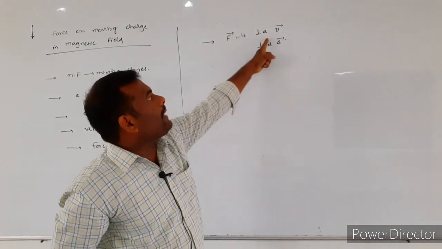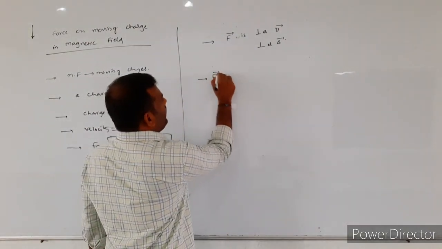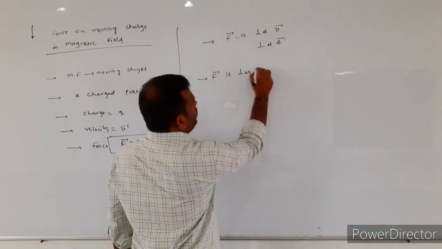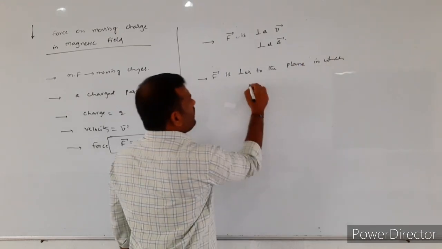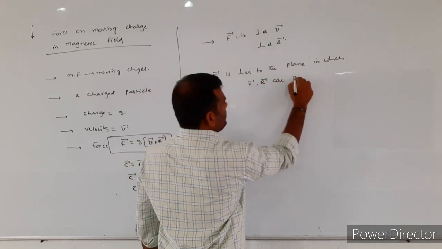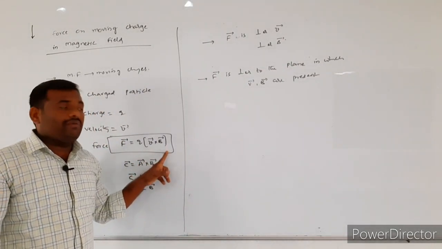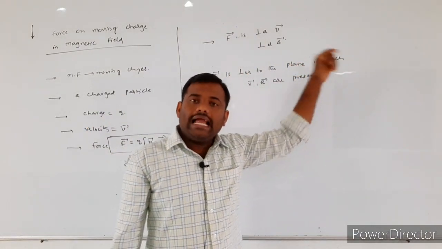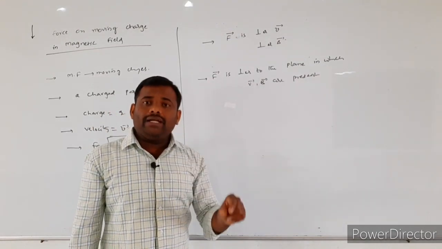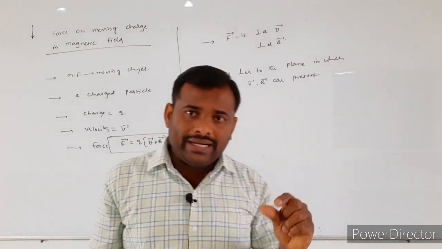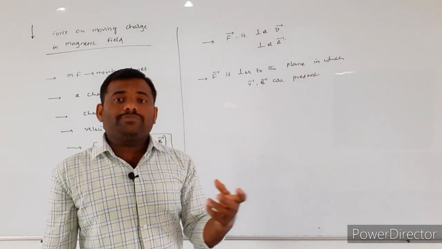Here also F bar is perpendicular to v bar and F bar is perpendicular to B bar, so F bar is always perpendicular to the plane in which v bar and B bar are present. This is from the vector cross product principle.